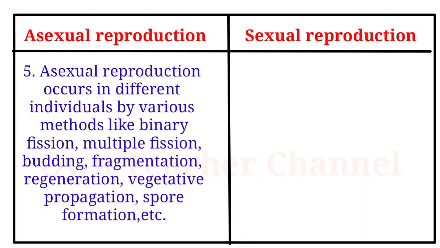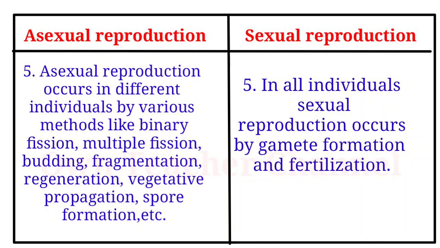Asexual reproduction occurs in different individuals by various methods like binary fission, multiple fission, budding, fragmentation, regeneration, vegetative propagation, spore formation, etc. In all individuals, sexual reproduction occurs by gamete formation and fertilization.